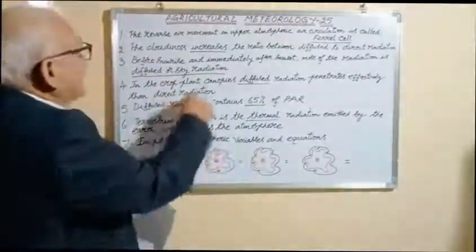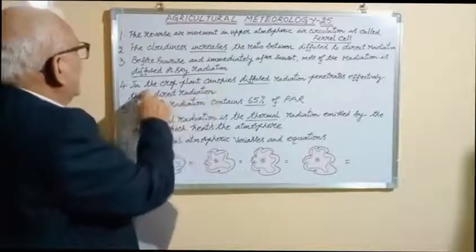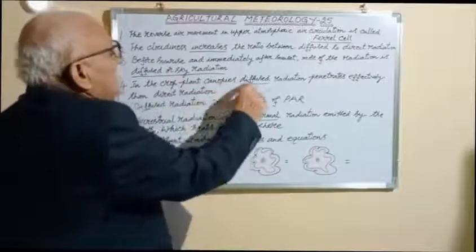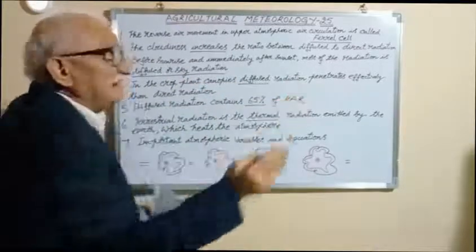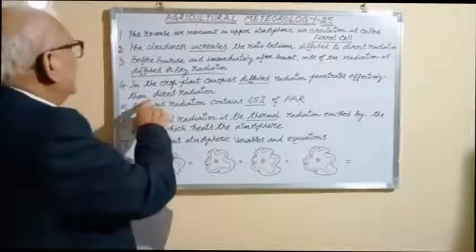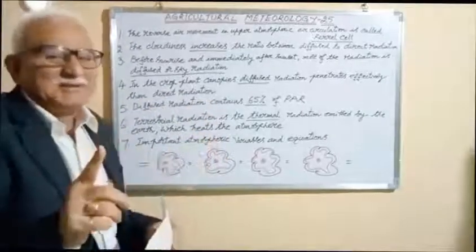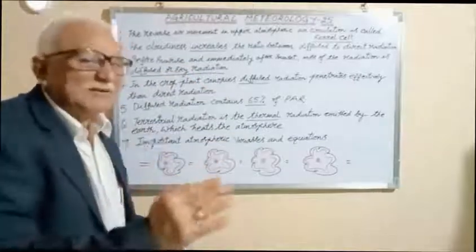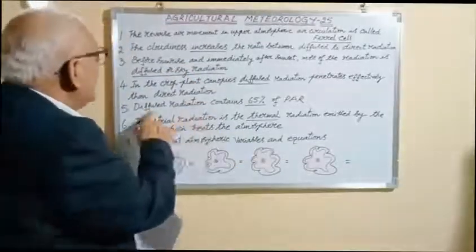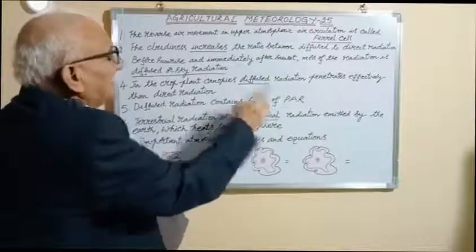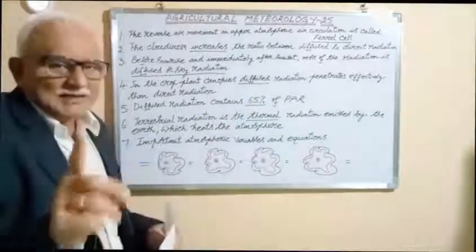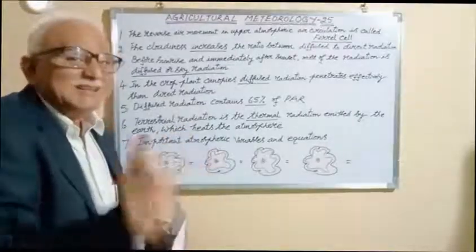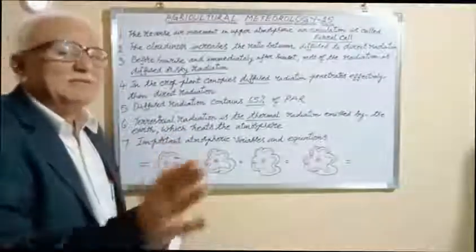Now, a very interesting bit, please see. Two bits are there. In the crop plant canopies, diffused radiation penetrates more effectively than direct radiation. Please remember, diffused radiation penetrates into the crop canopies more effectively. Another important bit: diffused radiation contains a higher percentage of PAR, photosynthetic active radiation. Diffused radiation, if you take separately, contains 65% PAR, remaining 35% is others.